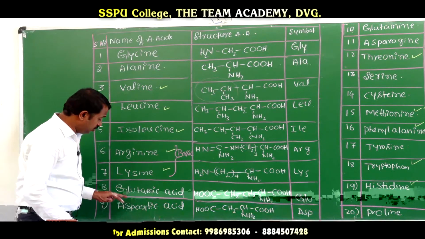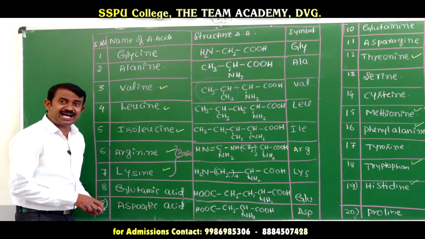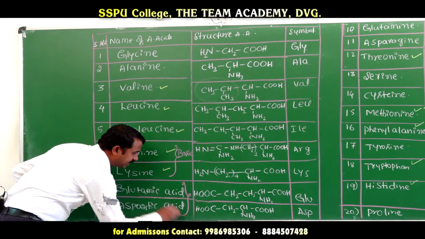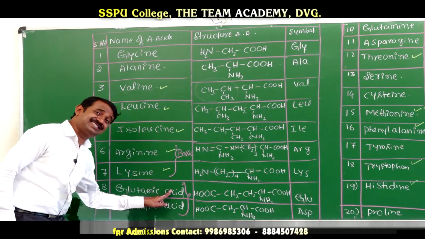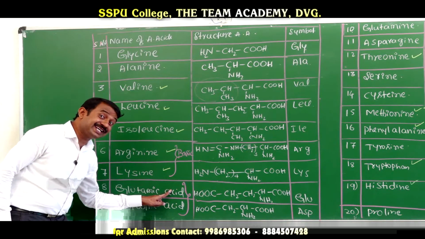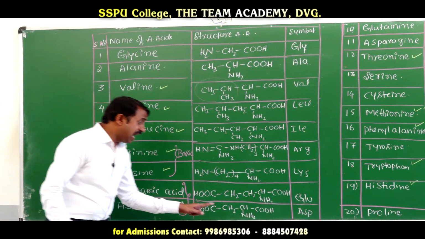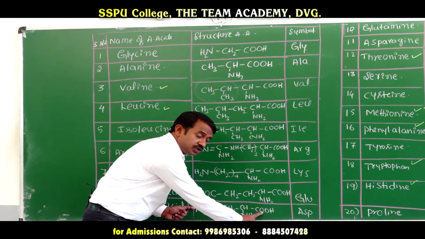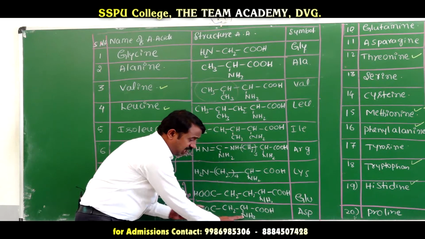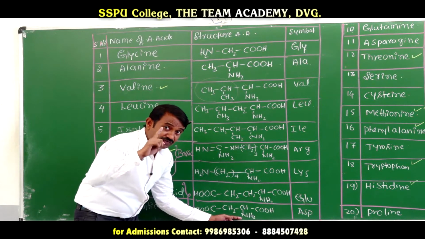Next, glutamic acid and aspartic acid. This is very very important. These are acidic amino acids, with 2 carboxylic acid COOH groups and 1 amino functional group.